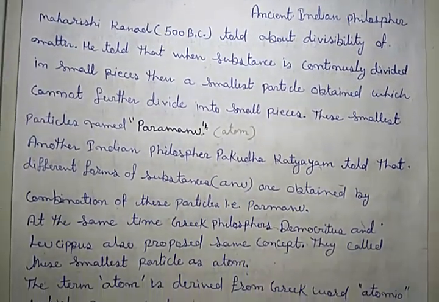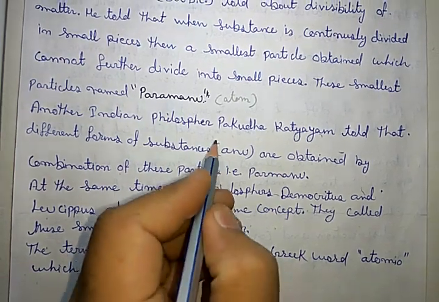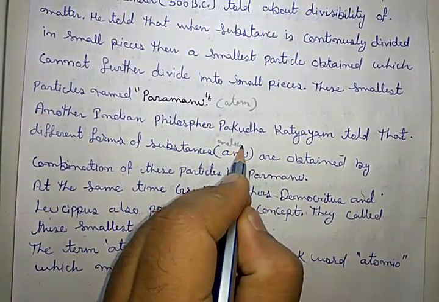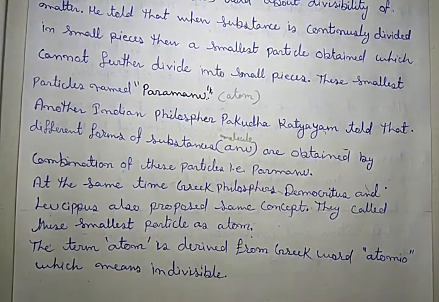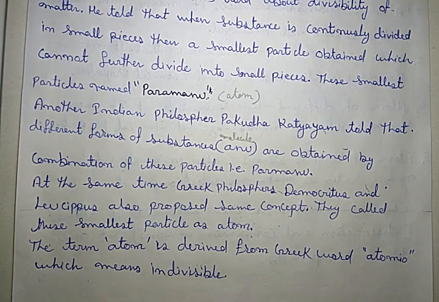Another Indian philosopher, Pakuda Katyayan, told that different forms of substances, that means anu, which in modern time we call molecule, are obtained by combination of these particles, that is parmanu. He told that the parmanu, that means atom, combine in different proportions and make different types of substances. Got it?